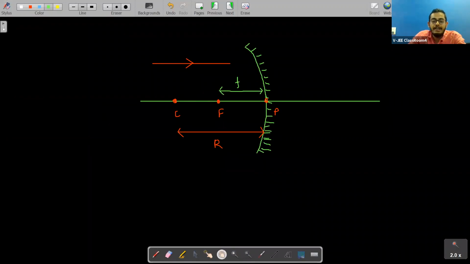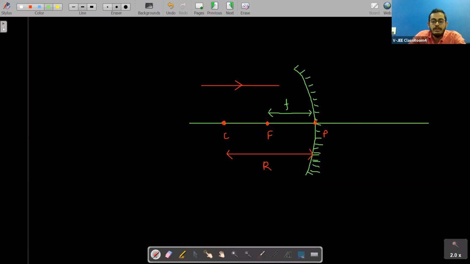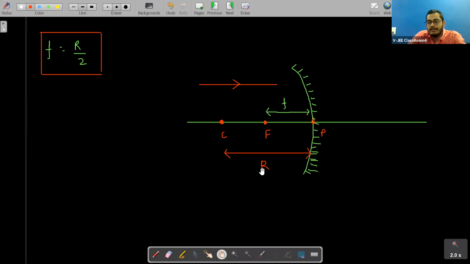So one relation we should be talking about is that the focal length f is equal to R by 2. This is a very important relation, that the focal length equals R by 2. Getting my point, all of you students? So this will be the focal length, and this will be the radius of curvature.